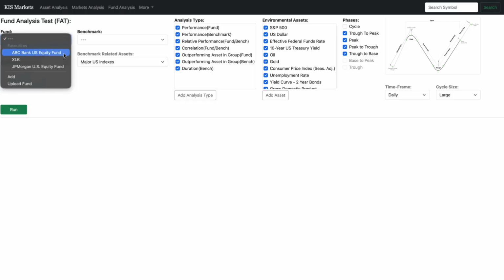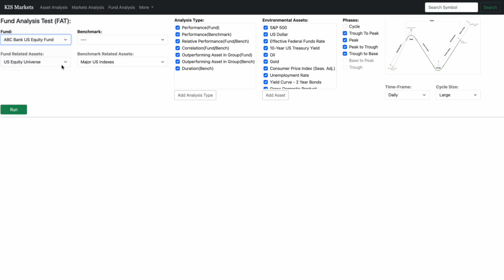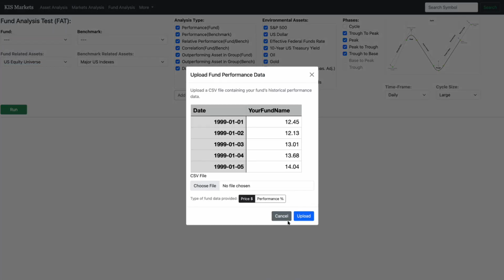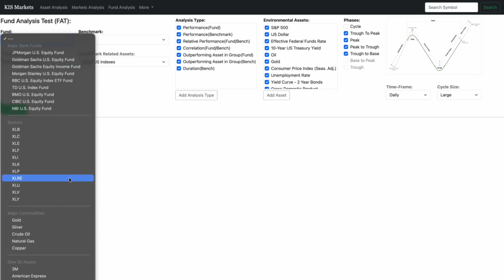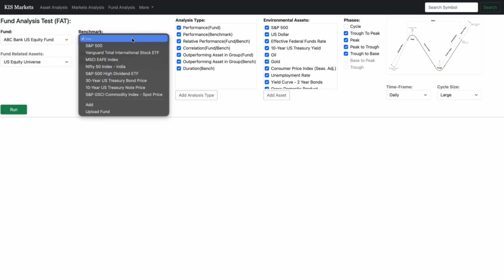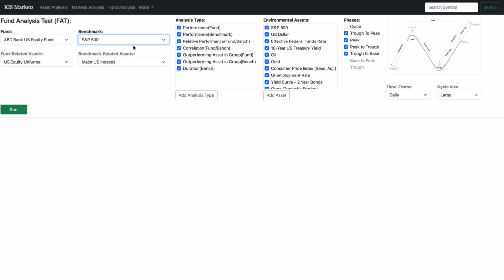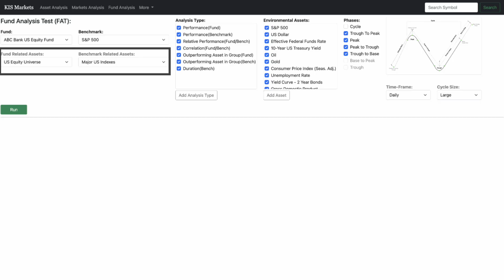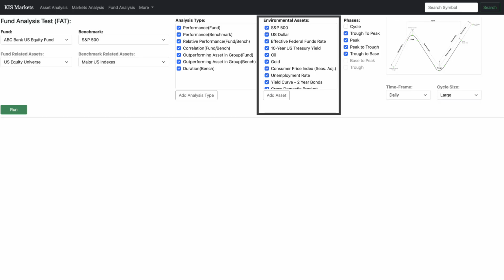Let's say this major bank's US equity fund is yours. You simply upload your fund's performance data, the longer the better, or select from the thousands of assets and funds we provide. Next, you select or upload your benchmark. Then, you define your fund's mandate. These are the environments we'll be analyzing.